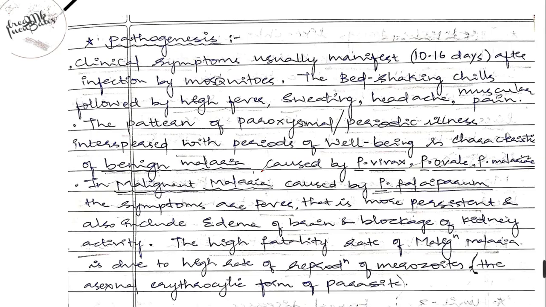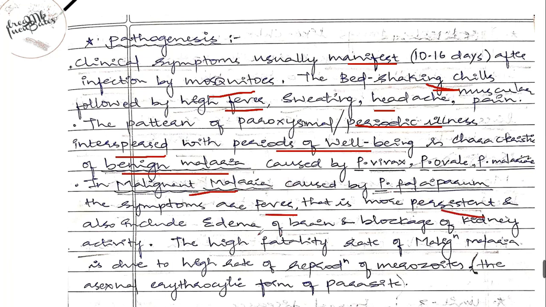Now, pathogenesis. Clinical symptoms usually appear after 10 to 15 days of infection, which is characterized by chills, high fever, etc. The benign malaria caused by Plasmodium vivax is characterized by periodic illness interspersed with periods of well-being, while the malignant malaria caused by Plasmodium falciparum exhibits symptoms such as fever that is more persistent.